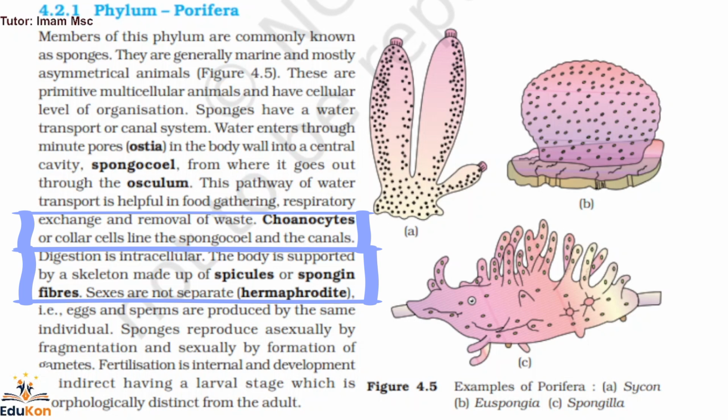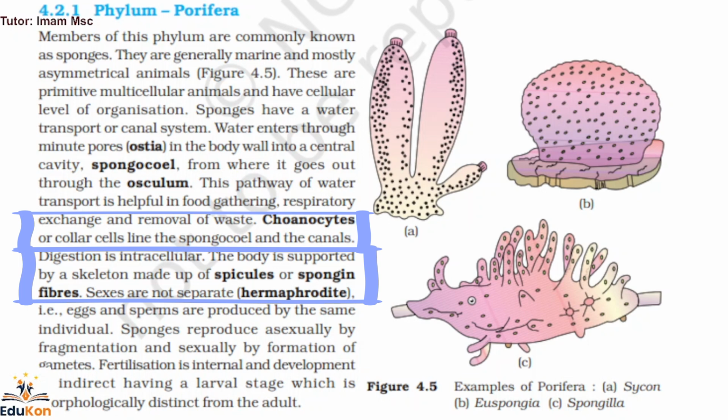So here the body is supported by a skeleton made up of spicules or spongin fibers. This is very important. This word choanocytes, which form the lining inside the spongocoel, and water passes through the minute pore, the ostia, then through the spongocoel, then exits through the osculum. These are all important. Sexes are not separate, that is hermaphrodite.